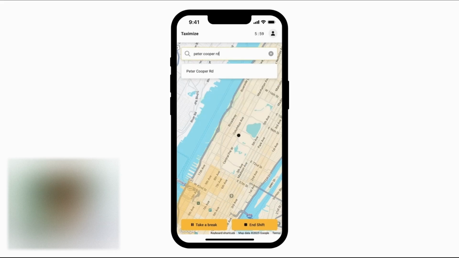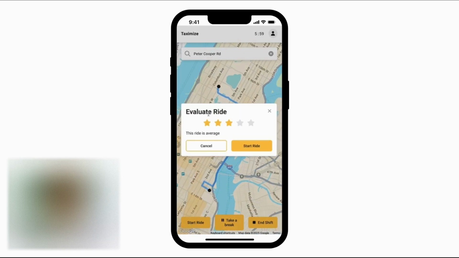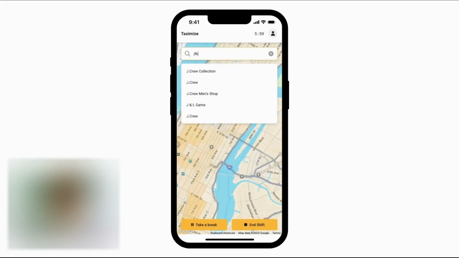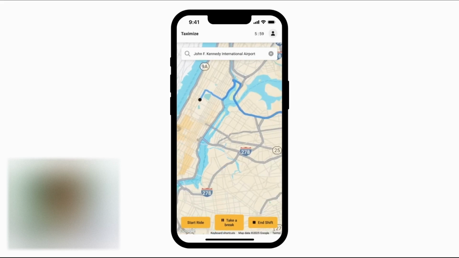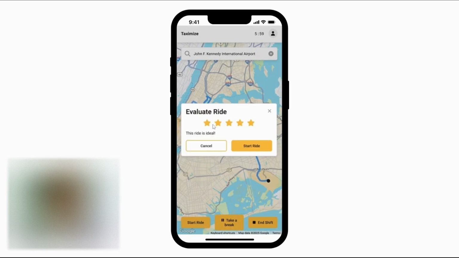In this case, I'm going to enter Peter Cooper Road and see a route to that location. Before starting the ride, I will see an evaluation of how good this ride is. In this case, it's 3 out of 5 stars, which is average. I could start the ride, but I'm going to cancel and look for a different passenger instead. Let's assume I found a passenger that wants to go to the airport. I'm going to enter the location and see a route there. And before starting the ride, I will see that it's 5 stars.